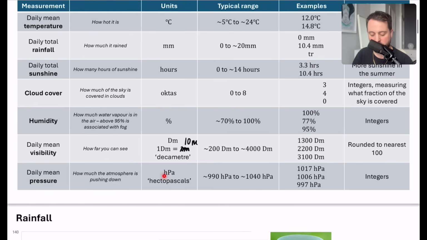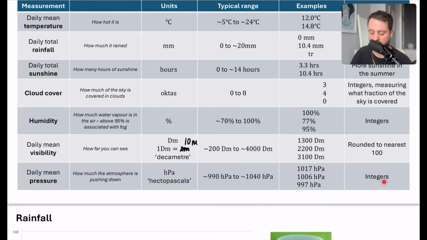It's measured in HPA, which stands for hectopascals, and the typical range of things that you would see is around 1,000 hectopascals, from like 990 to 1,040. The average that we would expect is around 1,000. So a high pressure goes sort of above that average. 1,040 is a high pressure, 990 would be considered a low pressure.